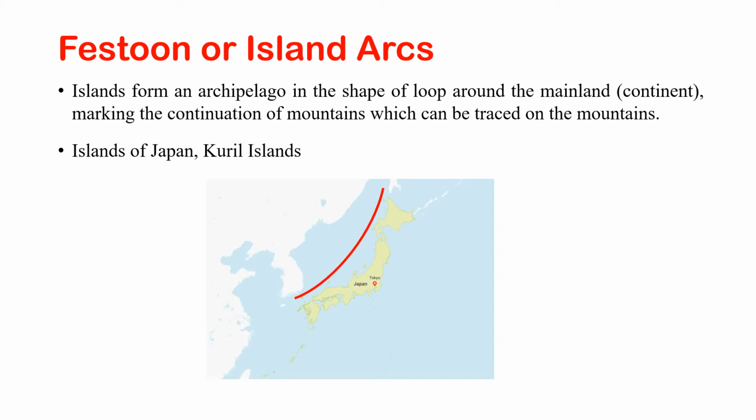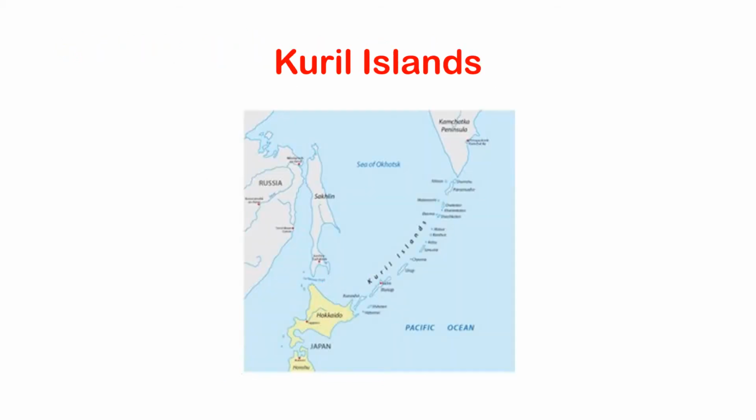Next example of the same category is the Kuril Islands. These islands are found just to the north of Japan, and you can see here this is the chain of islands, the Kuril Islands, and you can see they are mostly arc shaped and hence are called island arcs.